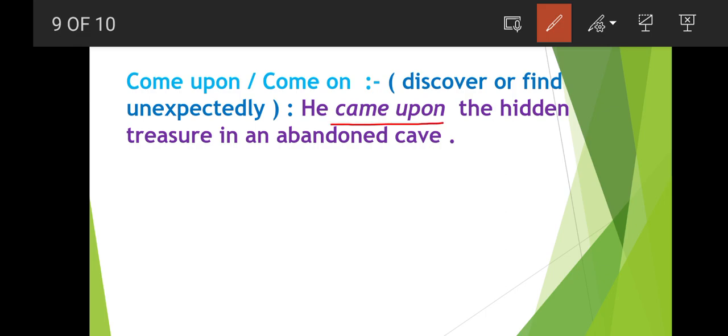which means he found something unexpectedly, he found something randomly. He found the treasure, the hidden treasure, khazana jo hota hai usse bolte hain. He found that treasure unexpectedly.